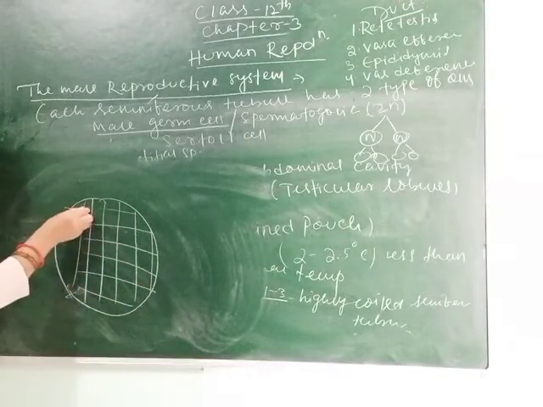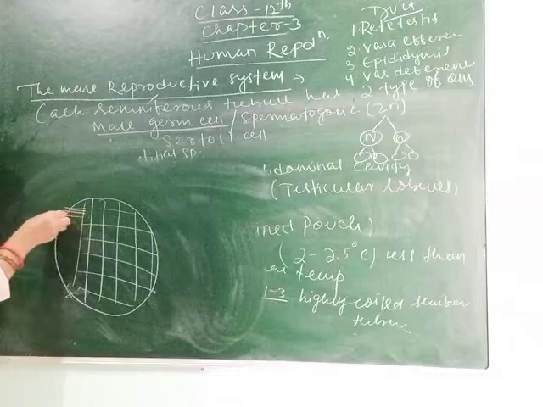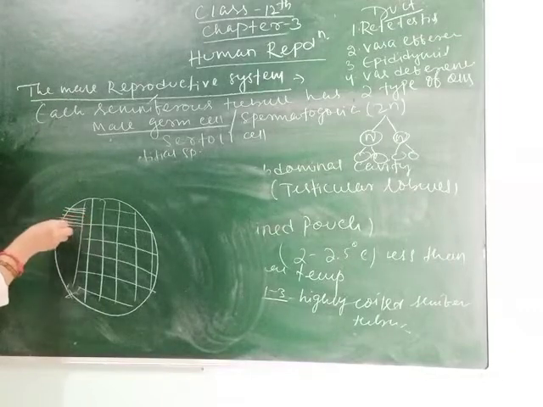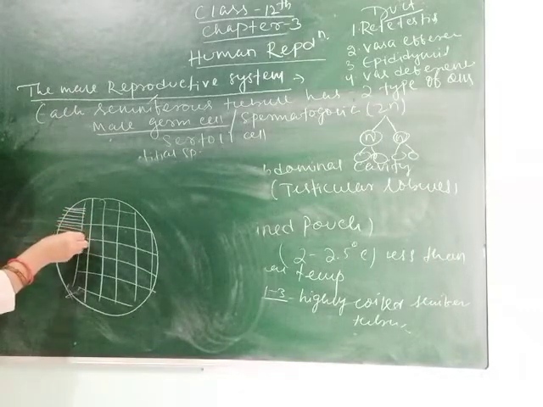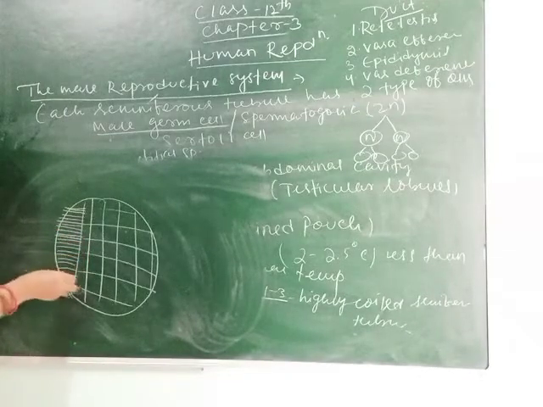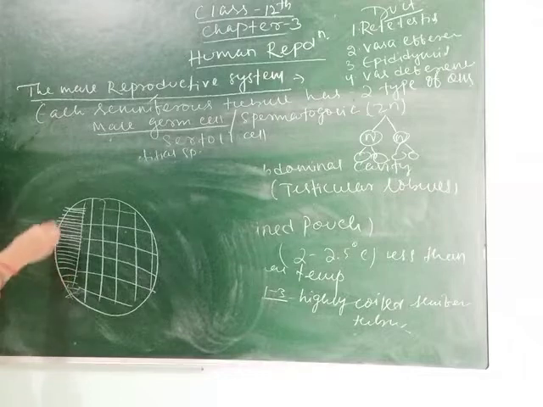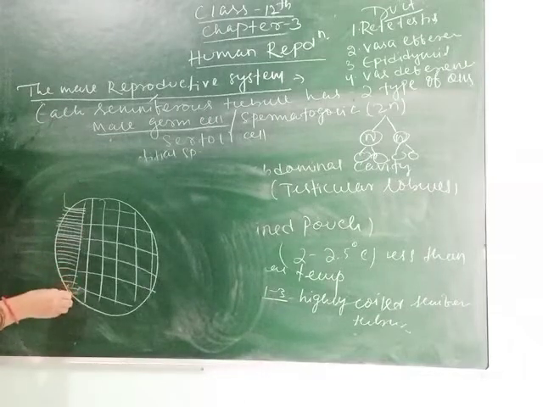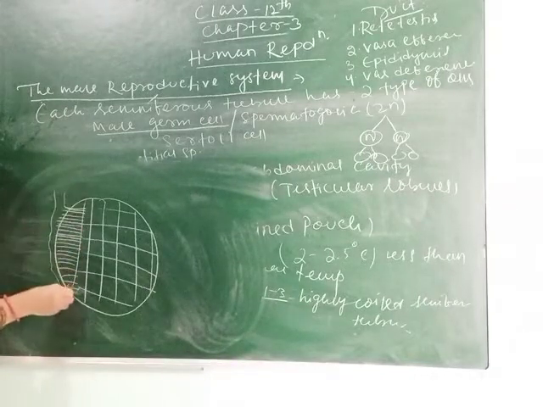Then they are called rete testis. These rete testis are connected to the compartments through the seminiferous tubules. These are the narrow tubules called rete testis. Then they form the vasa efferentia, like this.